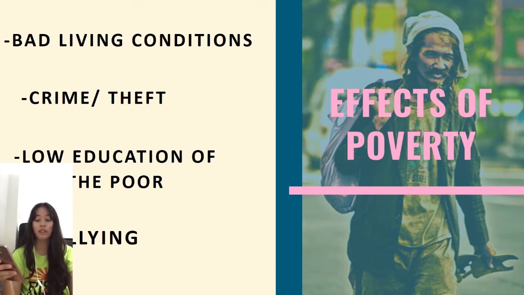Number 5. Crime or theft. Due to hardships in life caused by poverty, many people can't even get enough money to live. So they kill in order to live, or they commit crimes in order to live. Number 6. Low education of the poor. Many students cannot go to school because of poverty.